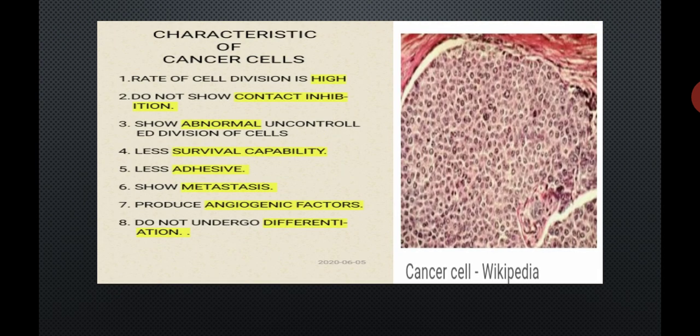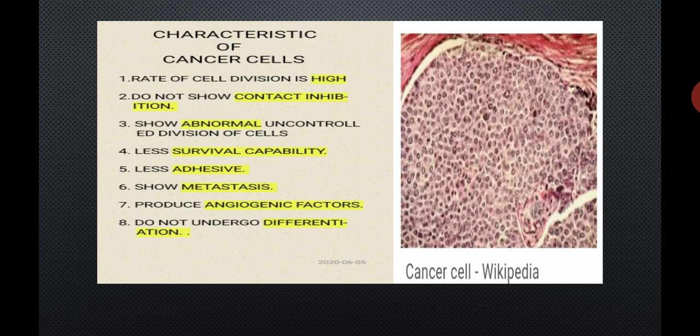Let's see our point number 2, characteristics of a cancer cell. Here is your 2 marks question: give the characteristics of a cancer cell, or give the properties of cancer cell. Property number 1, the rate of cell division in a cancer cell is very high. Because of that, in cancer, abnormal, uncontrolled and purposeless division of cells is seen.